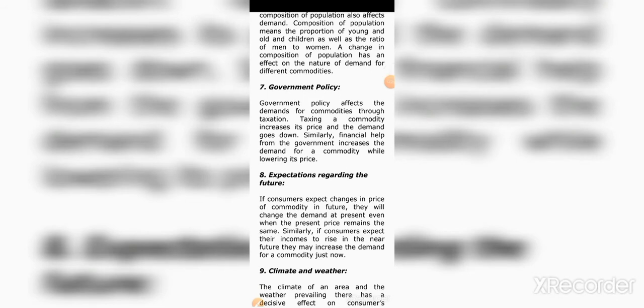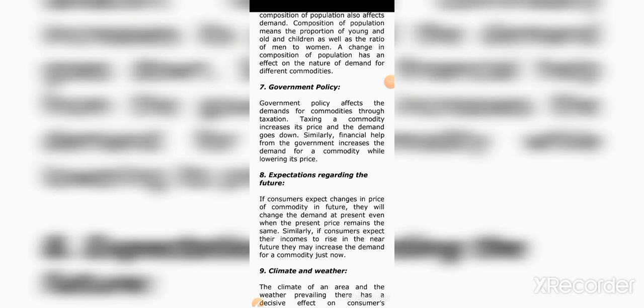Next of all, government policies. Government policies also affect the demand for a product through taxation. Government policies means the government changes some of its policies, such as the tax rates, providing subsidies and providing different types of licenses.